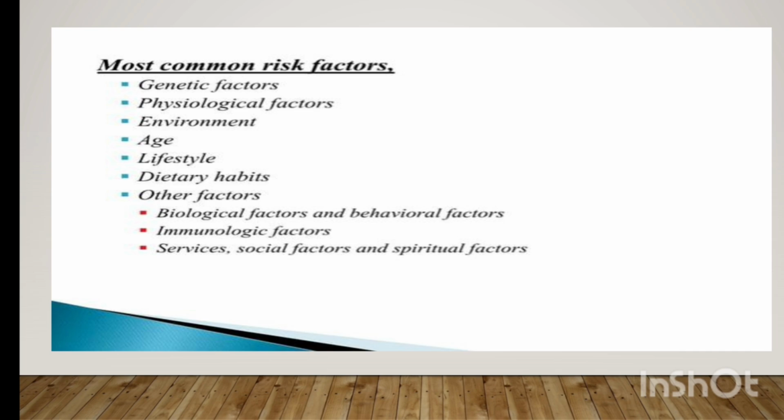Then other factors like biological factor and behavioral factor. Biological, already I said, is according to the age, sex, everything. Behavioral factor is the person's behavior and mood. For example, if the person is very angry, his BP will increase.